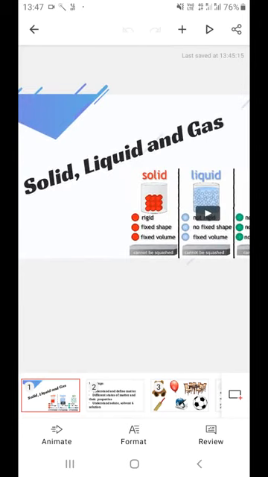Before that, can you name a few solid materials or items around you right now? Think about it. Look around. What are you holding right now? While you're watching this video, you must have used a source to see this video. So you must be holding a mobile phone, a laptop, or a tablet. Apart from this, you will see doors, windows, books, boxes, tumblers, water bottles, pens, CDs, many other things around. All of these things are called materials. So materials are differentiated into solid, liquid, and gas.